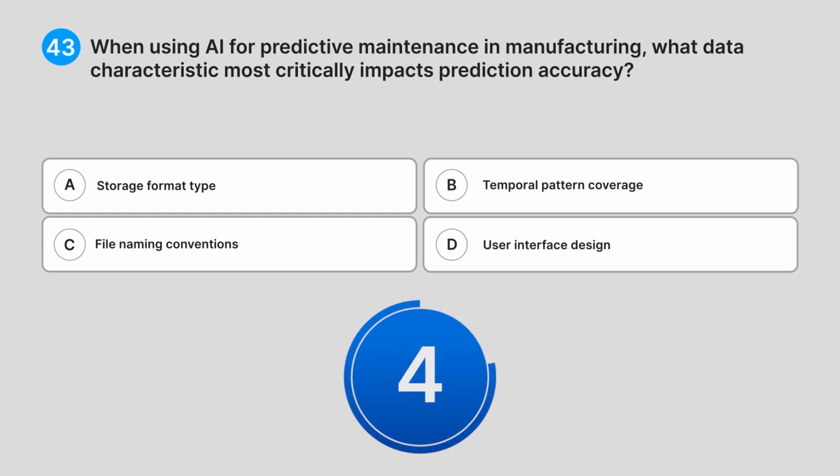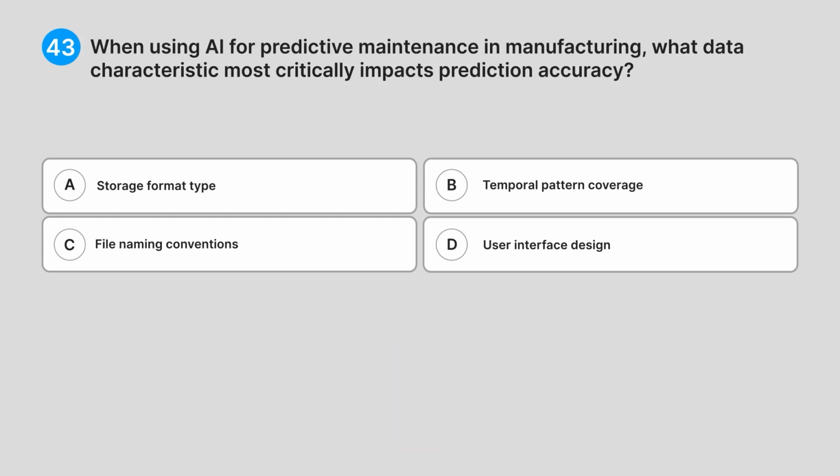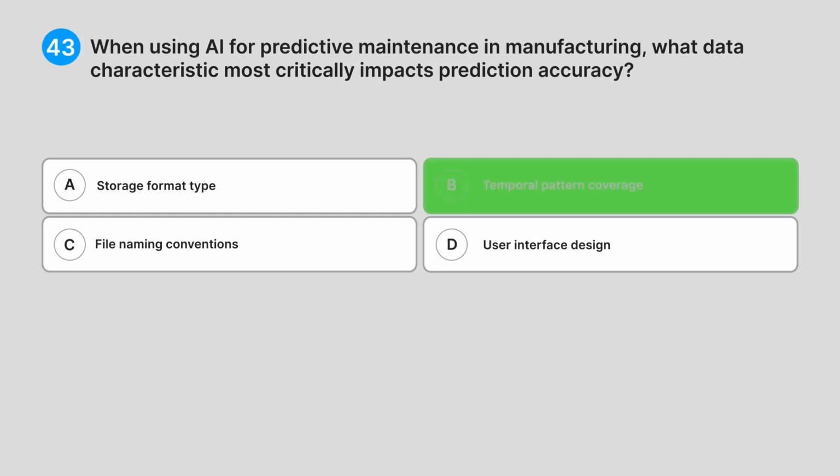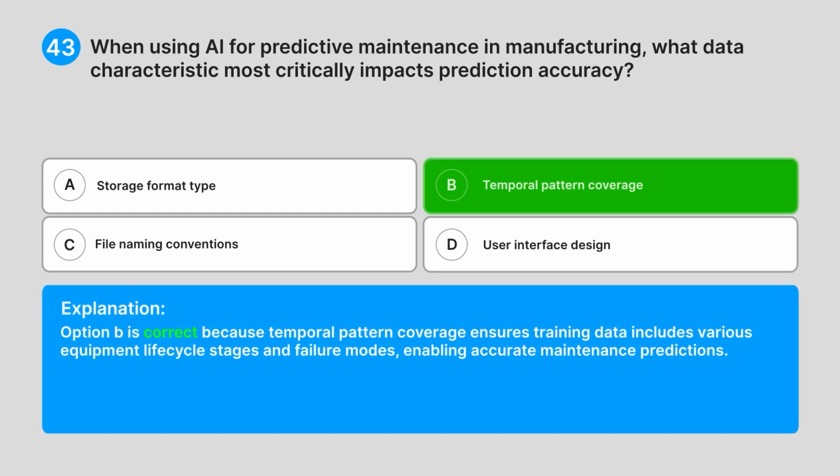Can you guess the answer? Correct answer, B. Temporal pattern coverage. Explanation. Option B is correct because temporal pattern coverage ensures training data includes various equipment, lifecycle stages, and failure modes, enabling accurate maintenance predictions.